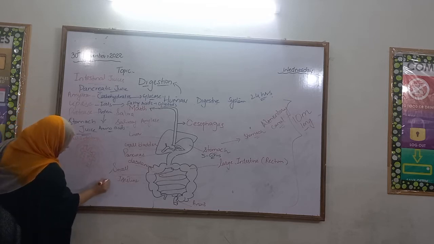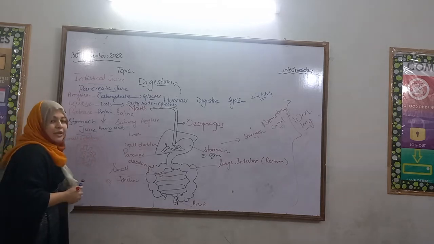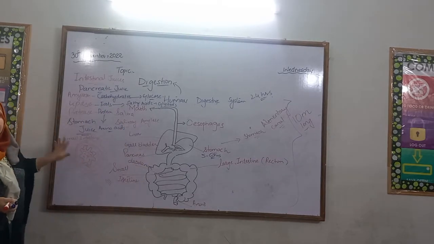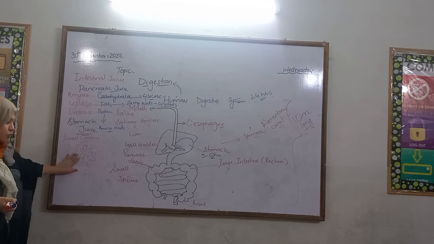These are villi. What is the function of villi? They increase the surface area of the small intestine so that food can easily be absorbed into the bloodstream.